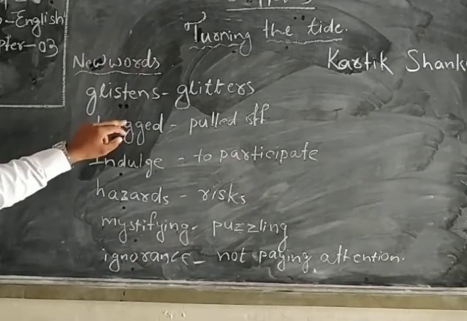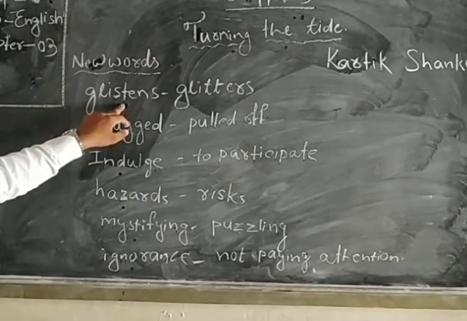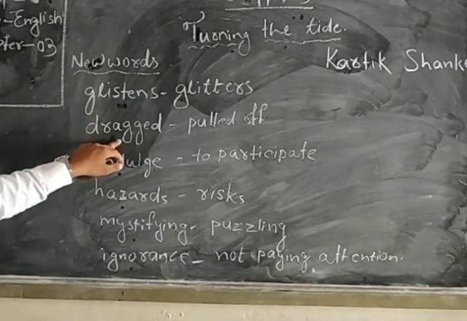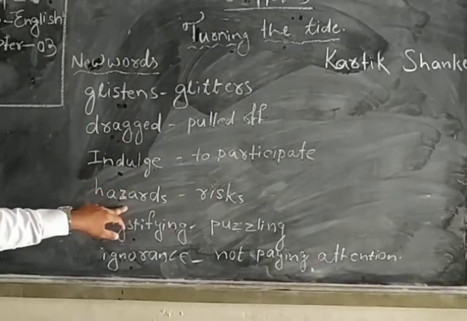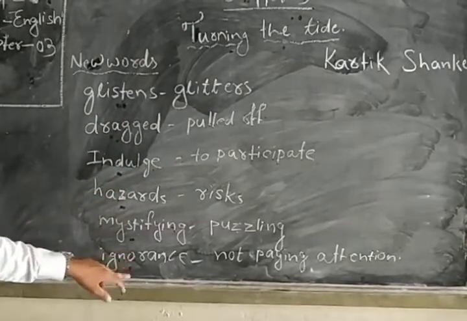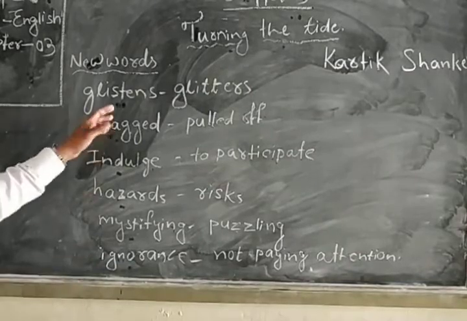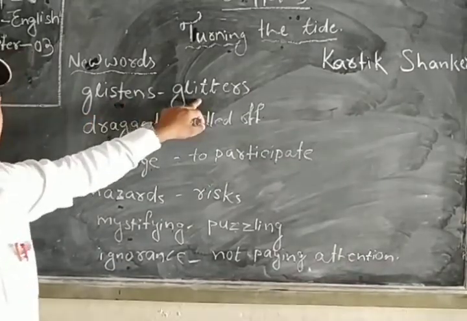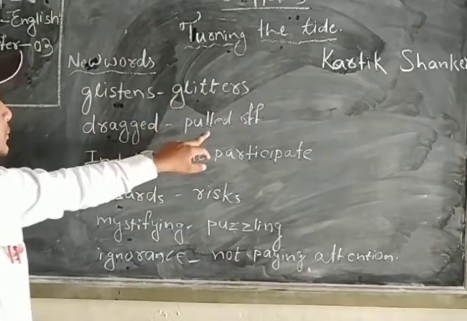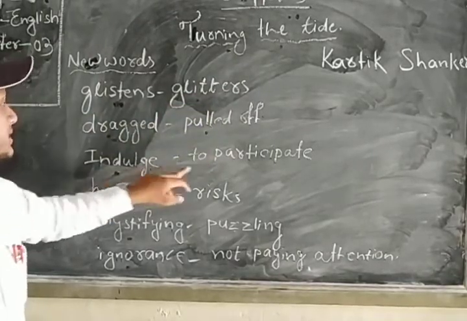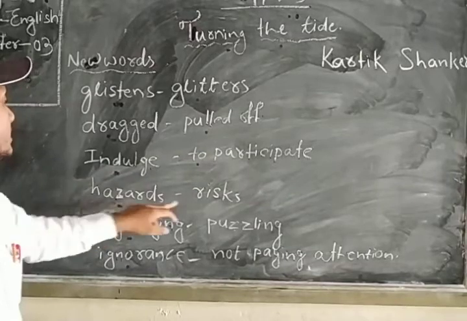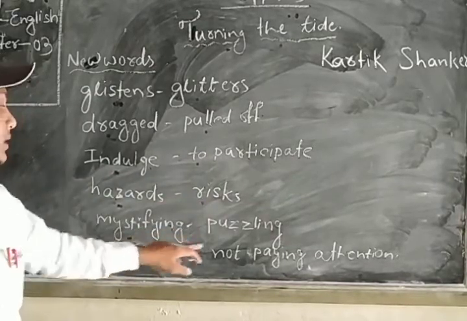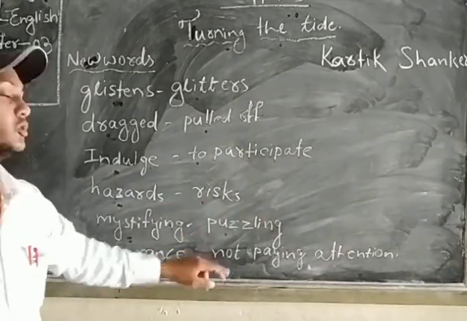Once again, I am repeating this: glisten, drag, indulge, hazards, mystifying, ignorance. What do they mean? Glisten means glitters, drag means pulled off, indulge means to participate, hazards means risk, mystifying means puzzling, ignorance means not paying attention to.